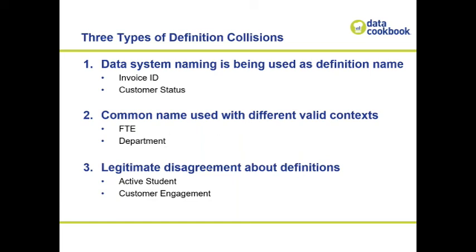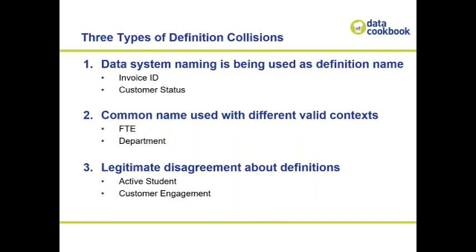The last one is legitimate disagreement about definition. We're not arguing about something that's a different context. It's just that we don't agree what an active student is. Is it someone who has this or this or this, or what if they're in this other condition, and did we need to apply that here? Maybe that puts them in a different context, but still we just don't agree on what that particular measure should be.